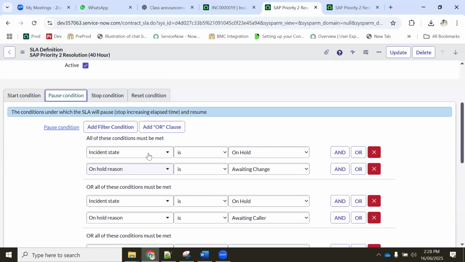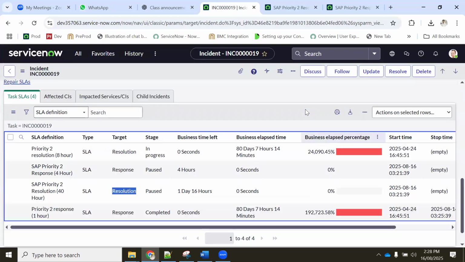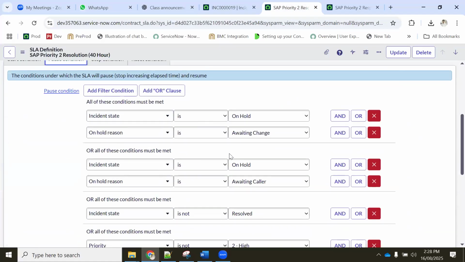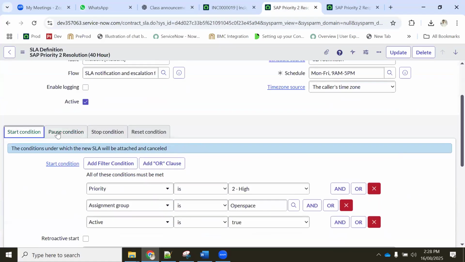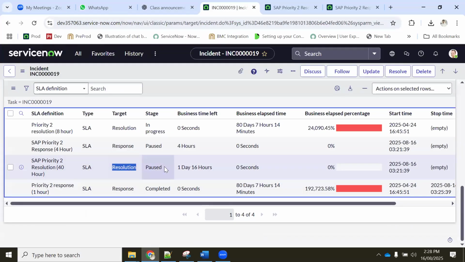Even though my resolution should not pass, correct? The ticket is in work in progress. It should be running, in progress only. My SLA should be in progress only, but it went to pass. Why did it go to pass?